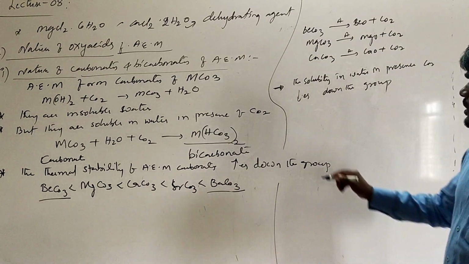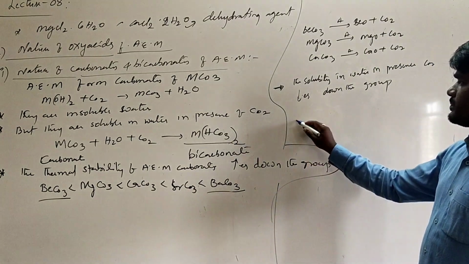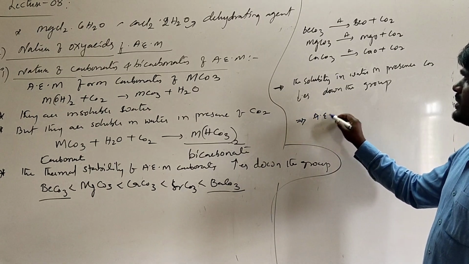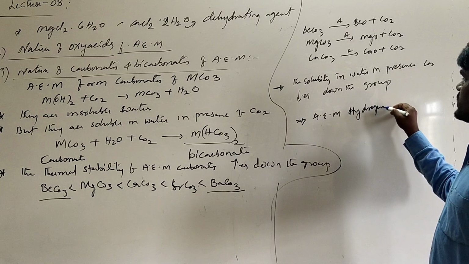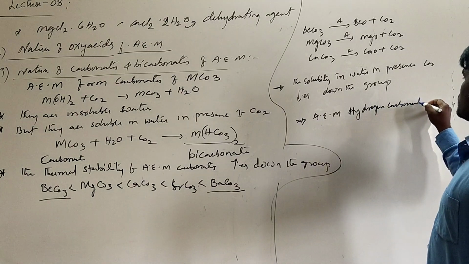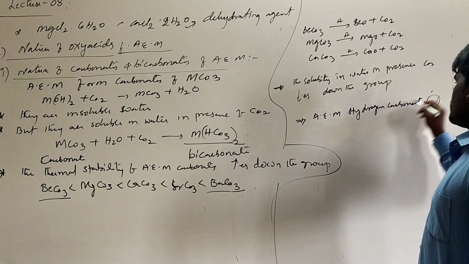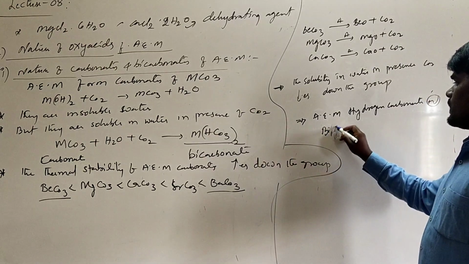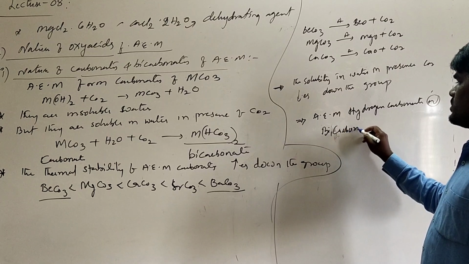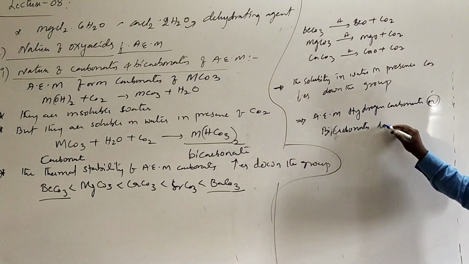Now, another important property is that alkaline earth metal hydrogen carbonates, what we call bicarbonates, do not exist in solid state.